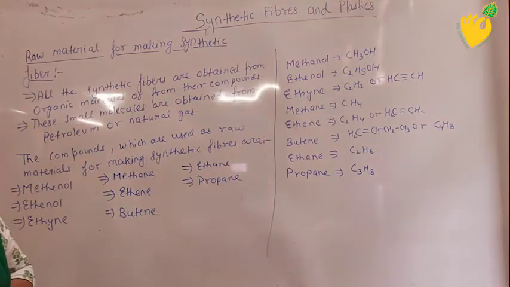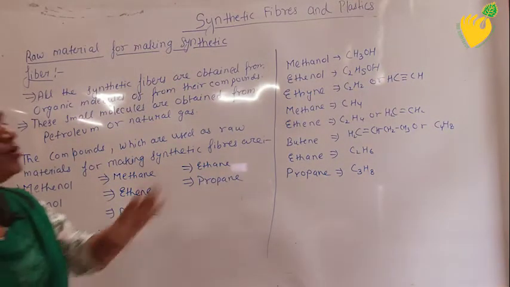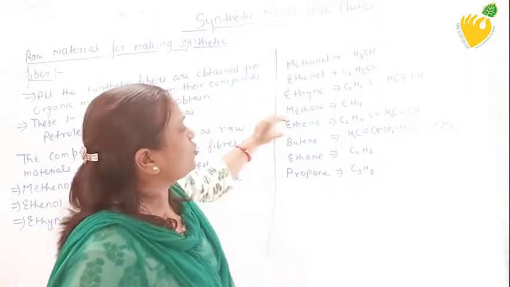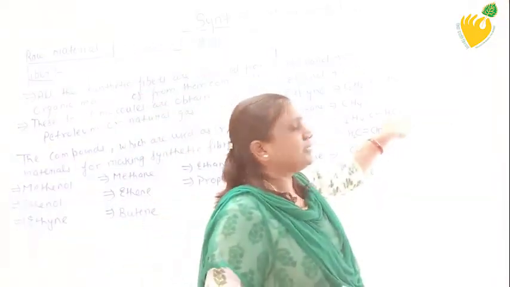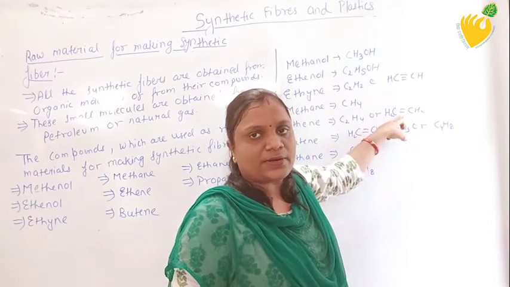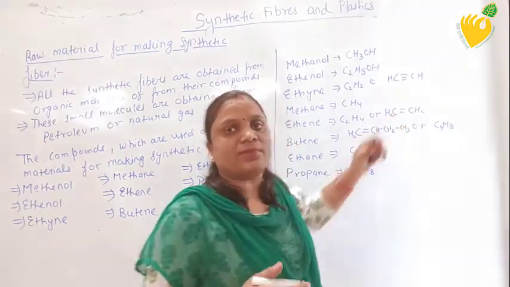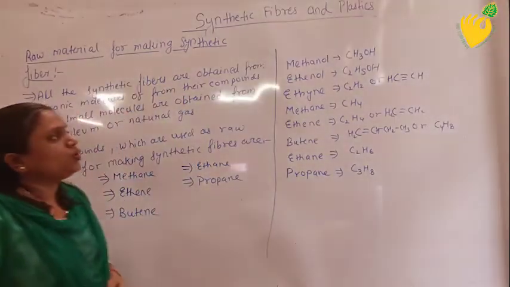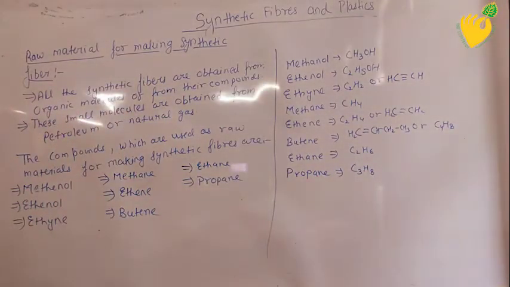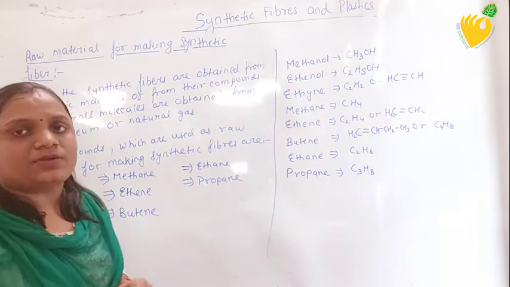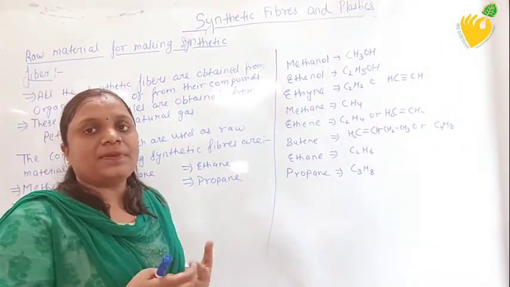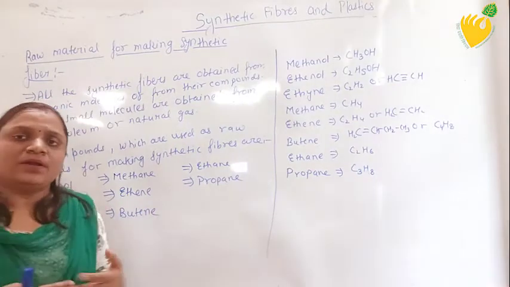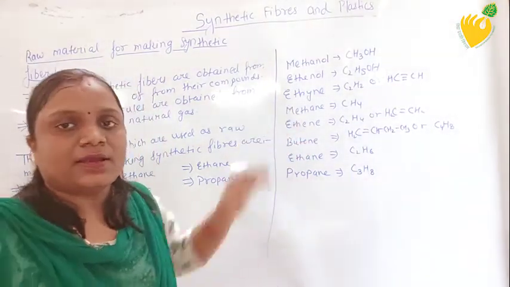One or two examples I can show you of how. For example, I have already told you about ethene: the double bond is converted into a single bond, and this is converted into n number of molecules. In the same way, all these organic compounds can be converted into the form of a polymer from a simple organic compound.